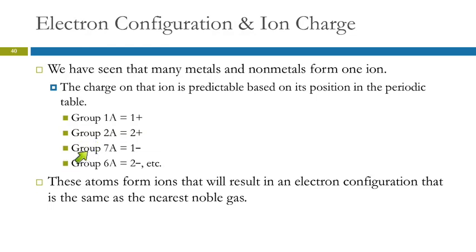Group 7A forms 1- because they need to gain an electron. Group 6A has a 2- charge because they need to gain 2 electrons. You go over to group 5A, they need to gain 3 electrons, and so they have a 3- charge. So they make ions that result in an electron configuration that's the same as the nearest noble gas. Does that make sense? They're trying to be like the cool kids in high school.